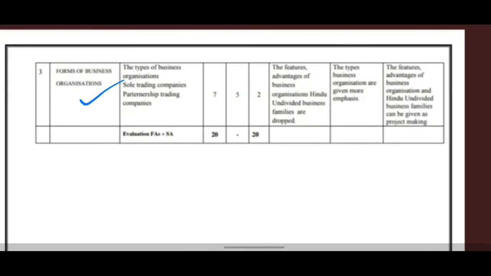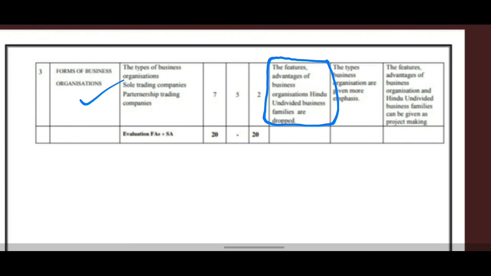The types of business organizations, sole trading companies, partnership trading companies. In that, the features, advantages of business organization, Hindu undivided business families are dropped. The types of business organization are given more emphasis.